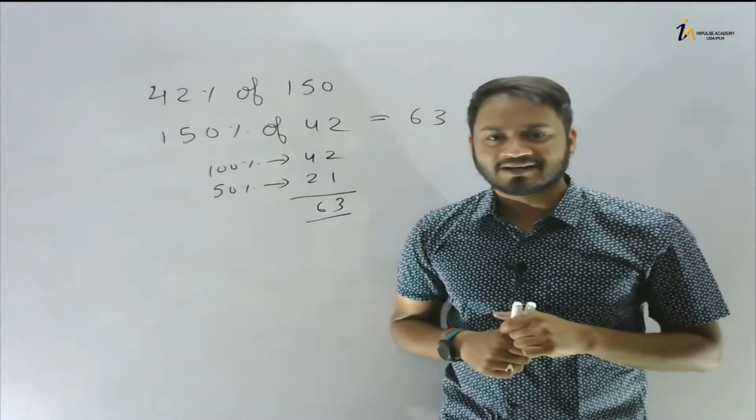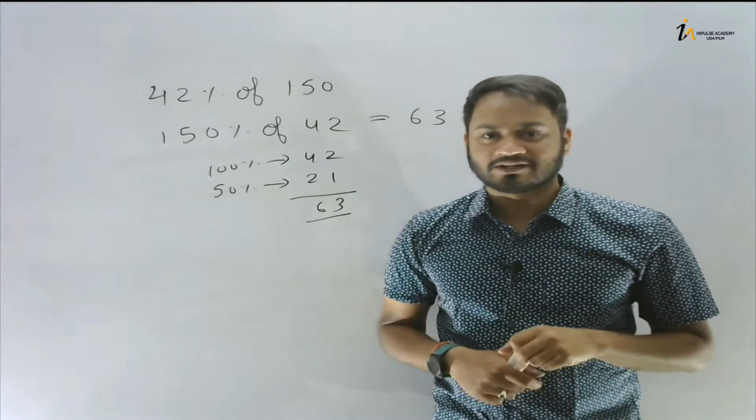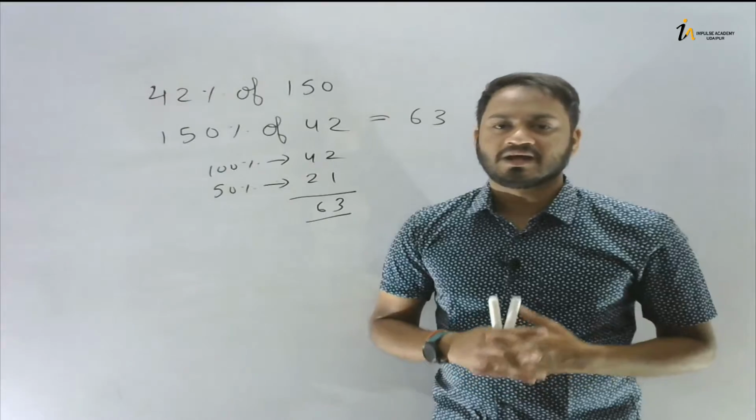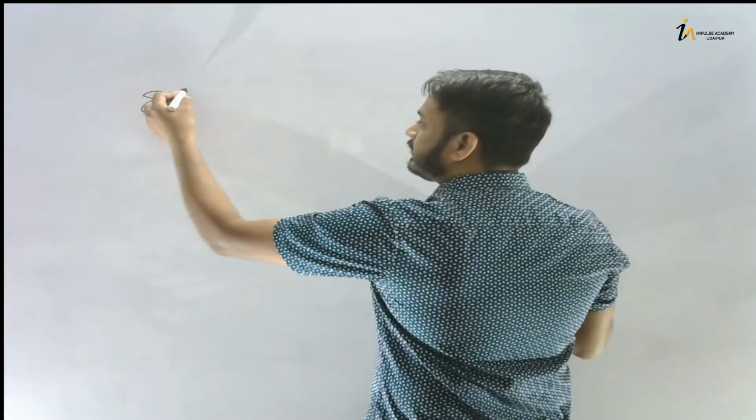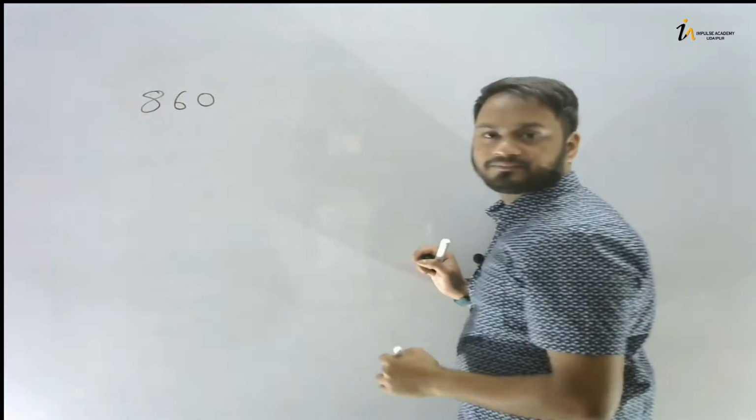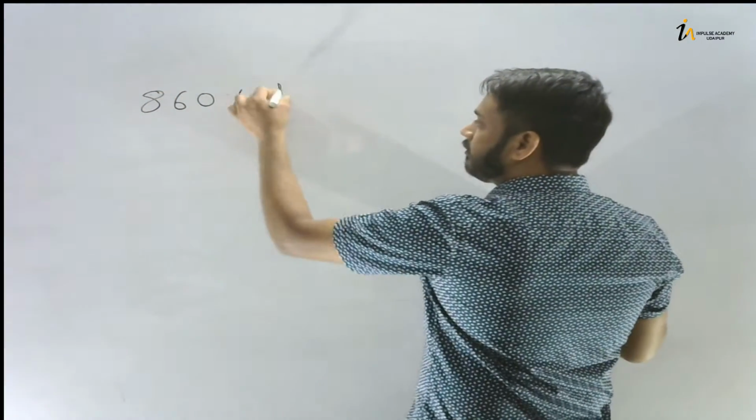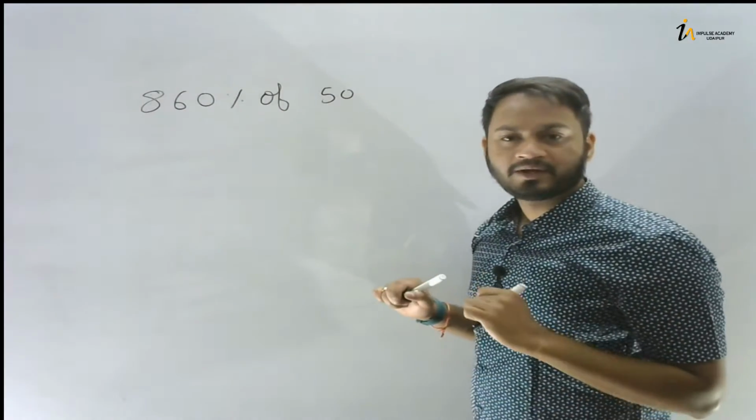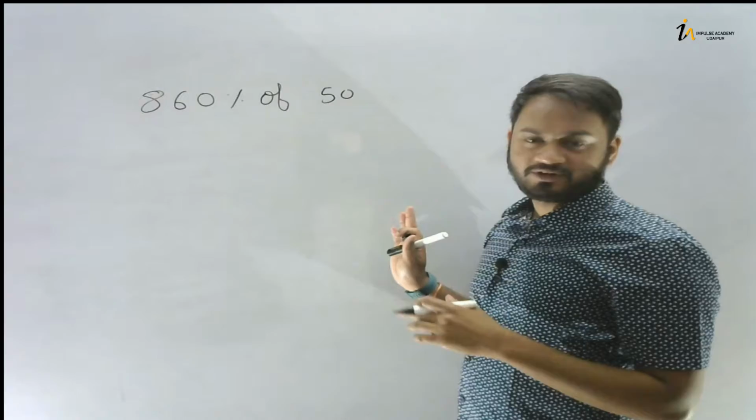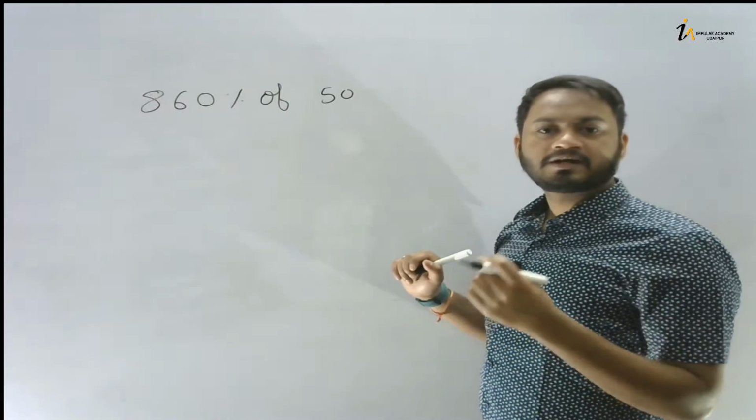Isn't it interesting? This is how we need to solve this. Very simple and very quick. Another example. You can take any random numbers. I am also taking just a random number. Okay. So if we take 860% of 50. Okay. If you want to find out 860% of 50, it seems like very difficult, but you can solve